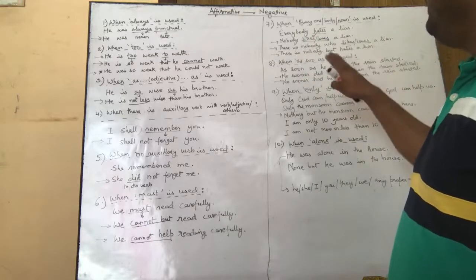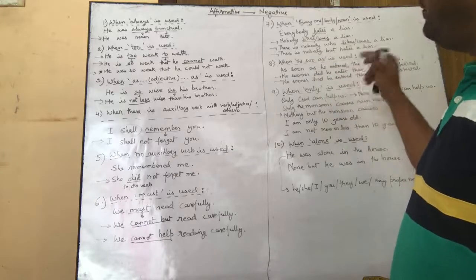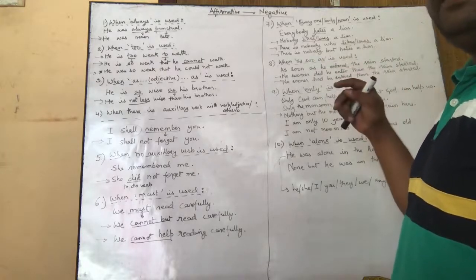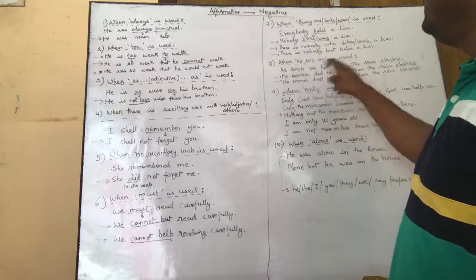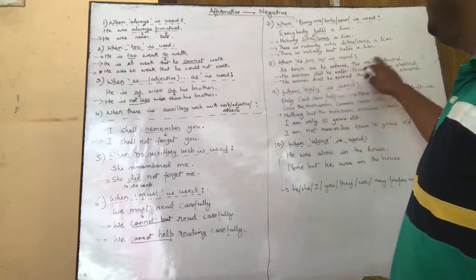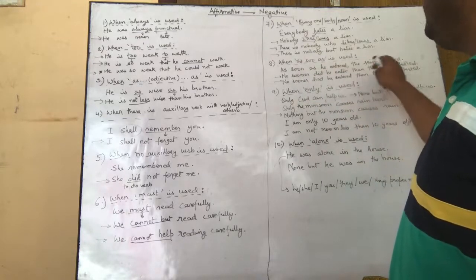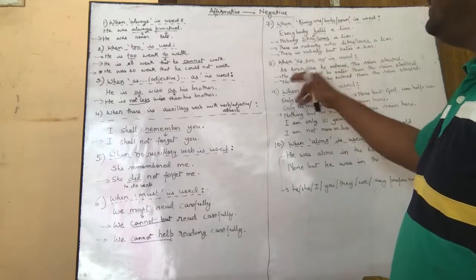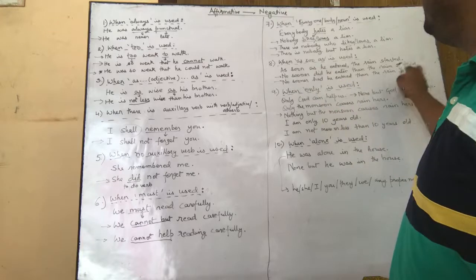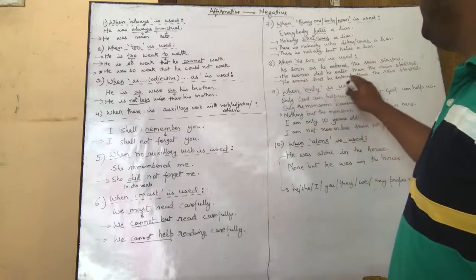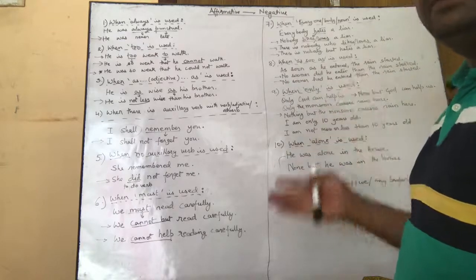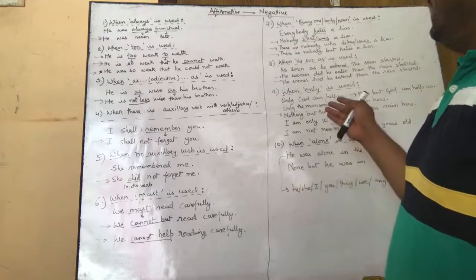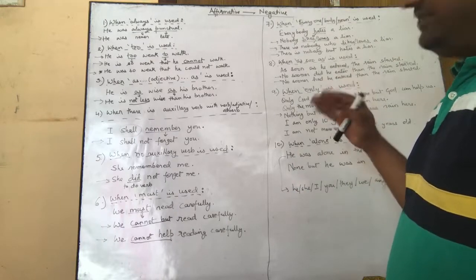So next we'll see when as soon as is used. Again you must be familiar with this because I have already given a separate rule for this. When as soon as is used, for example, as soon as he entered, the rain started. The way of transforming into a negative would be: no sooner did he enter than the rain started. No sooner had he entered than the rain started. You guys must be familiar with this because I have already covered it in a previous rule.